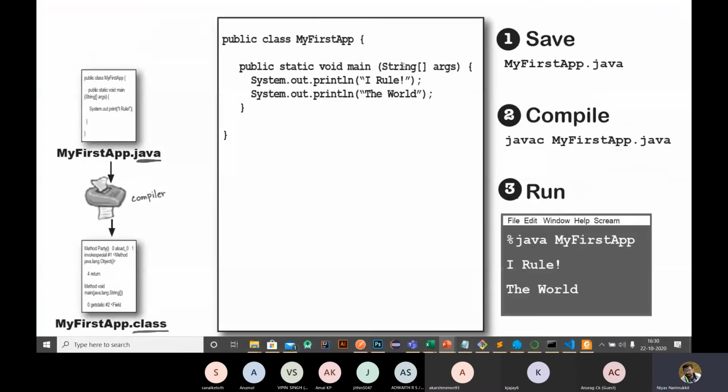Once you create the program, you need to save the program with the class name. Then you need to compile the program with the help of javac and the complete name of the file, including the extension. After that, you need to run the program like java MyFirstApp, and you will get the output. Here I'm using two print statements.